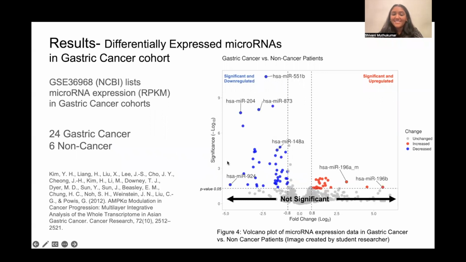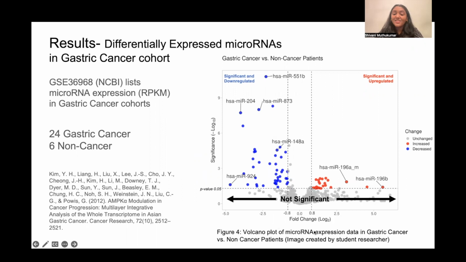Here, the y-axis is a negative log base 10 of the p-value, which means that points that are above this horizontal line right here have a p-value smaller than 0.05. And as you ascend the y-axis, the p-value gets smaller. So again, anything above this horizontal line is significant.